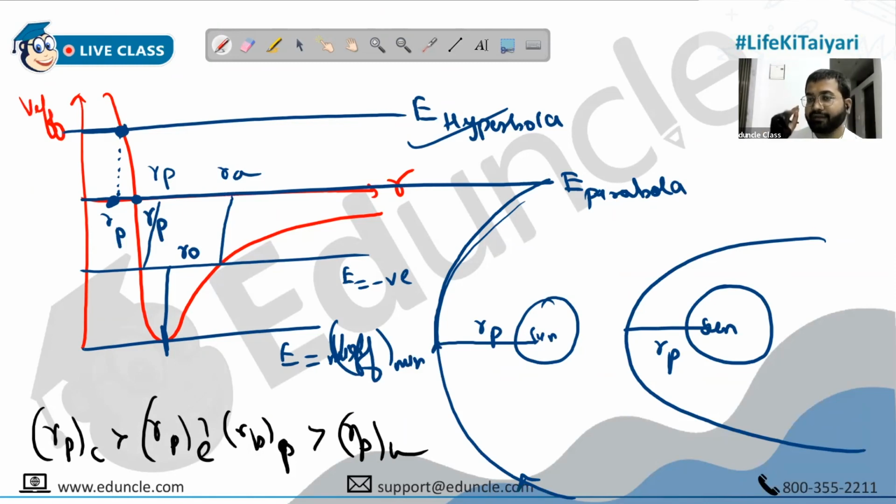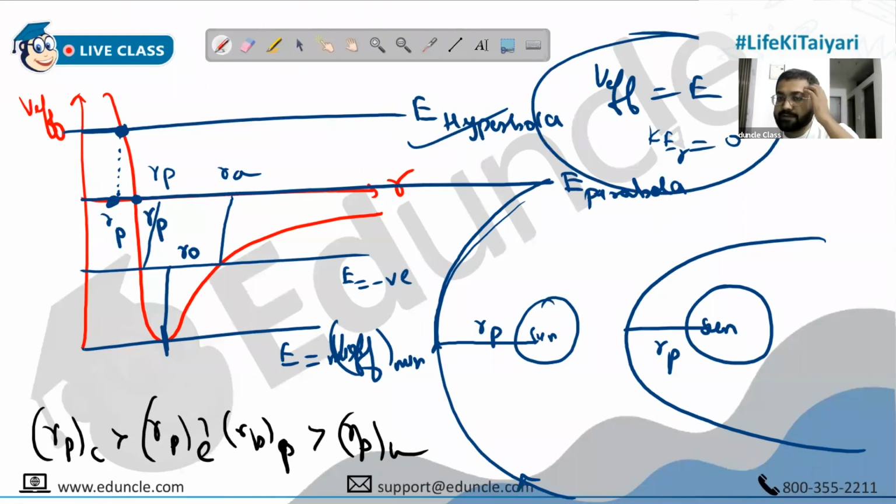Write it clearly: V effective is minimum only for the circular motion case, not for the apsidal distance case. For all the apsidal distances, V effective and energy become equal and radial kinetic energy becomes 0. This is valid for all cases.